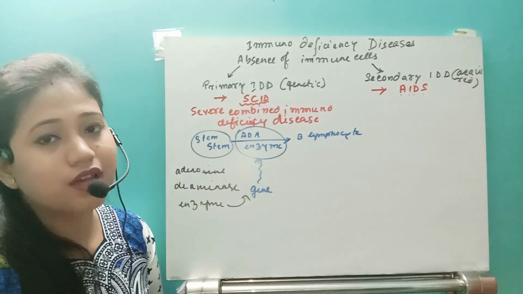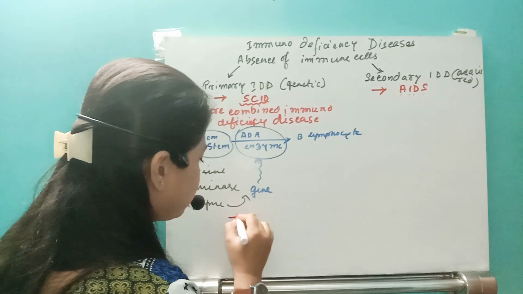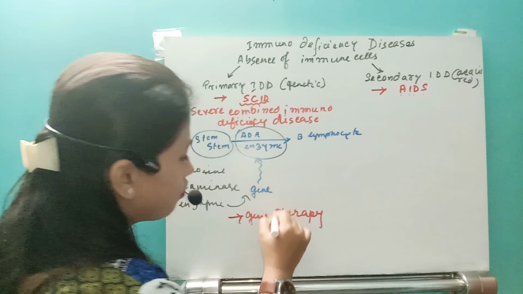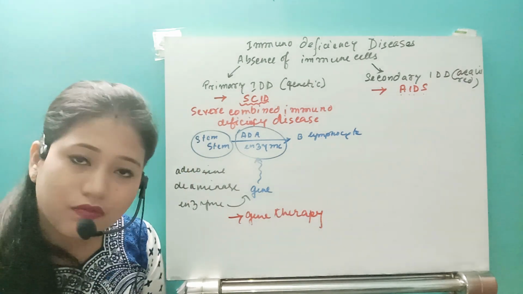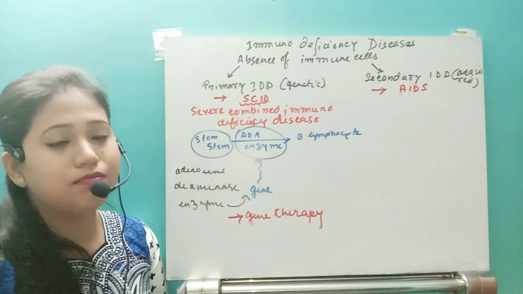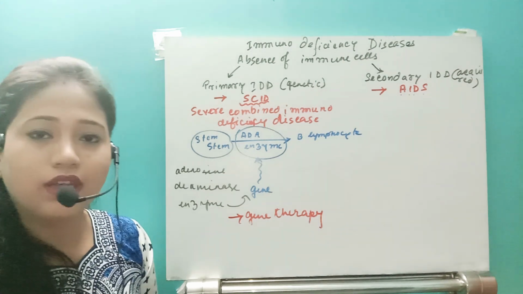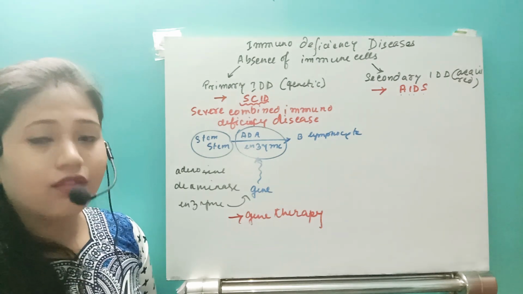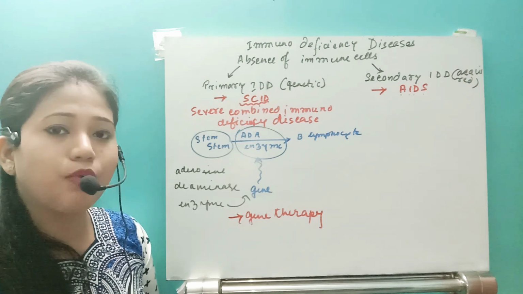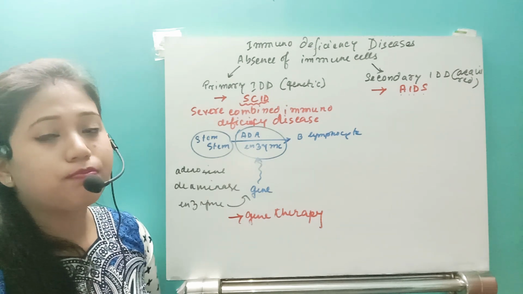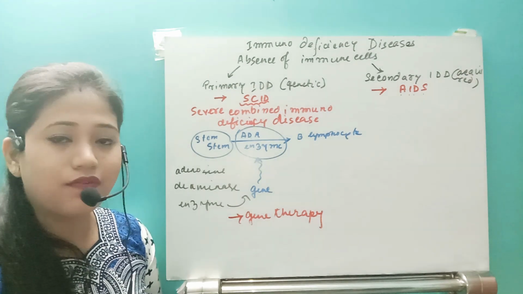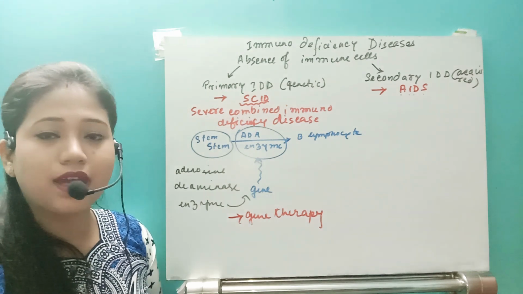But yes, there was a treatment. What is the treatment? That is gene therapy. Due to the advancement of genetic engineering, B lymphocytes were manufactured outside the body, and then they were introduced into the body. Then in the body, the girl can fight against the pathogen. Gene therapy is possible if, prior to birth, in the embryonic state, it is understood that she is going to suffer from SCID.